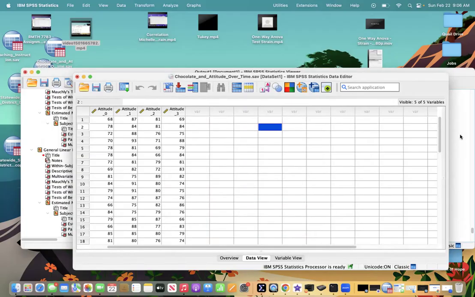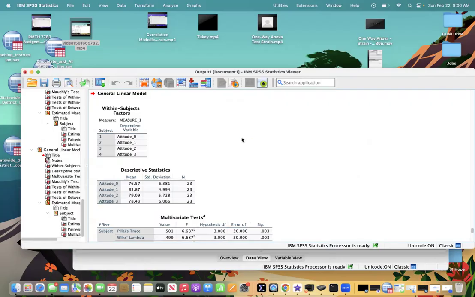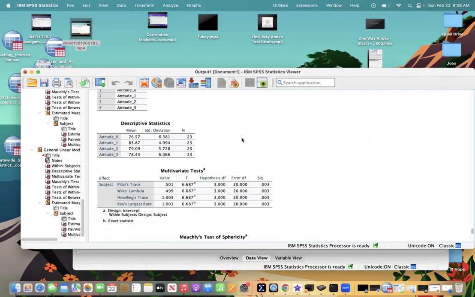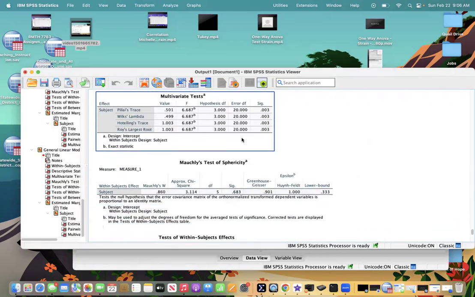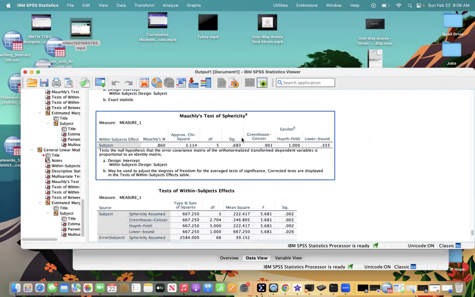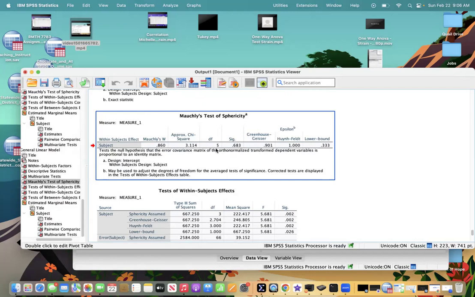It's going to run a bunch of data for us, giving us information about our standard deviations and means and our multivariate test. But what we're really looking at is Mauchly's test of sphericity. We're looking at approximate chi-square of 3.114, degrees of freedom of 5, and a significance of 0.683.